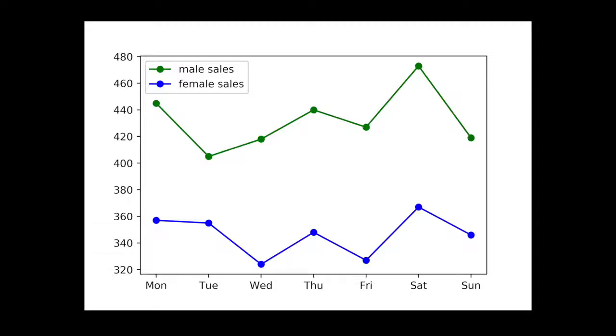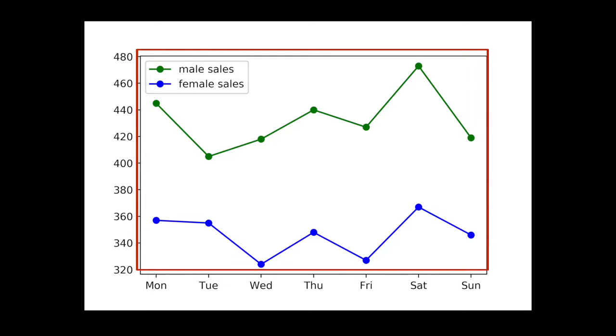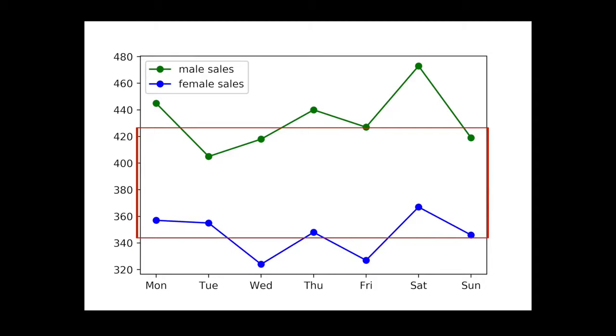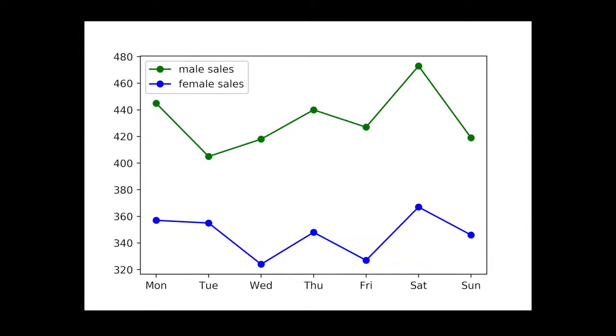So to see which of these explanations is correct, you might create another graph like this one. Instead of showing the data for Sunday only, we're showing the data for all 7 days. And from this graph, we can see that the difference is pretty consistent over different days. So from this graph and from the earlier graph that we saw, we might conclude that the most convincing explanation is that this product is simply more popular with men than with women.